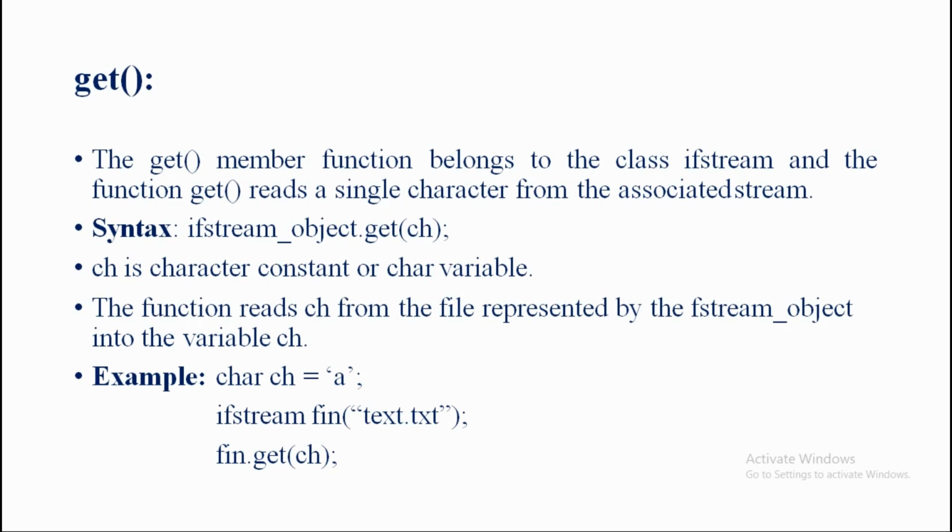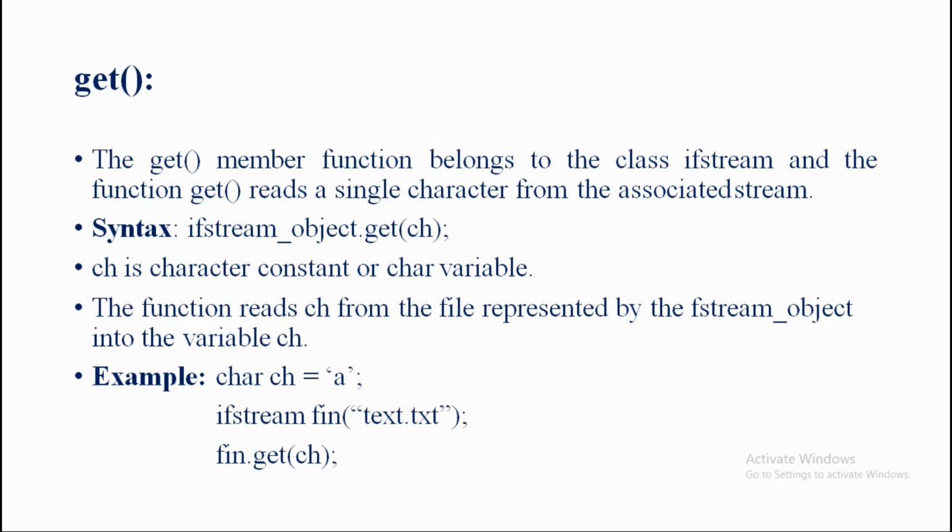Okay here? And the function get is specially used to read, that is, to input, a single character from the associated stream. We are inputting one single character into the file. Clear this point, by using a member function like our get member function. Now the syntax is ifstream_object.get(ch), close the parentheses and semicolon. Clear this point? So this is the syntax here, and we know that for ifstream_object, always we are going to use the object name fin.